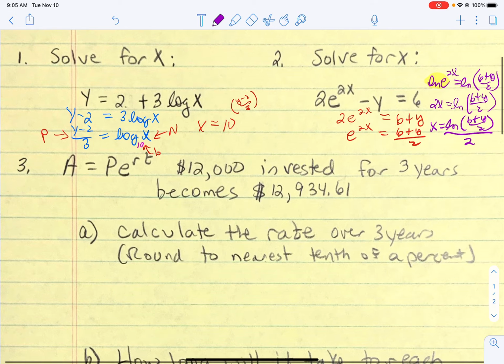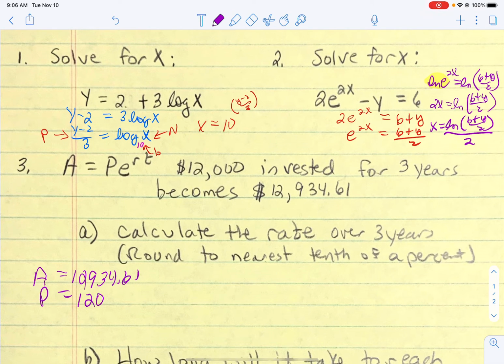Now we have a word problem to do. Let's go ahead. So this is a compounding continuously problem. It says that we have invested $12,000 for 3 years, and it's going to become $12,934.61. We're going to calculate the rate over 3 years to the nearest tenth of a percent. So our A is our final amount, $12,934.61. Our P is our starting amount, $12,000. Our time is 3. Our rate is our unknown.